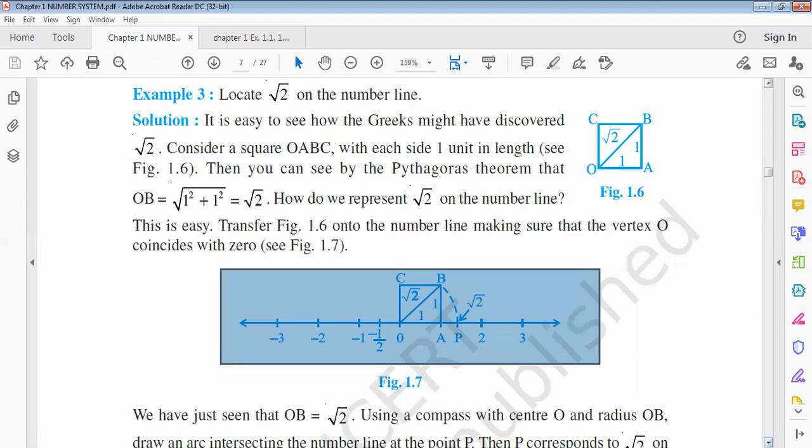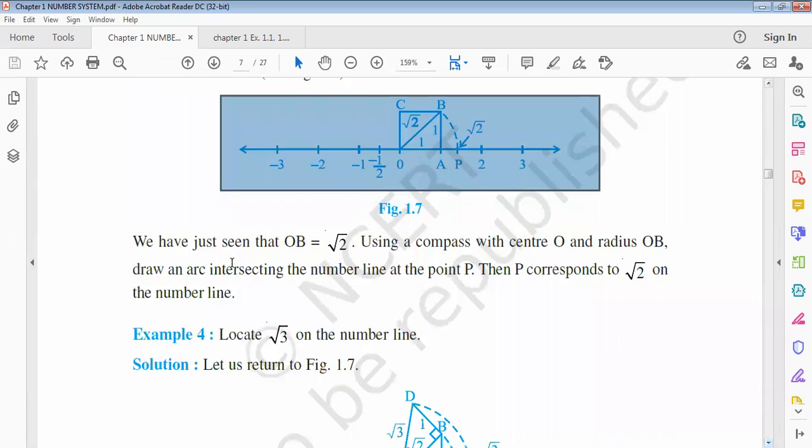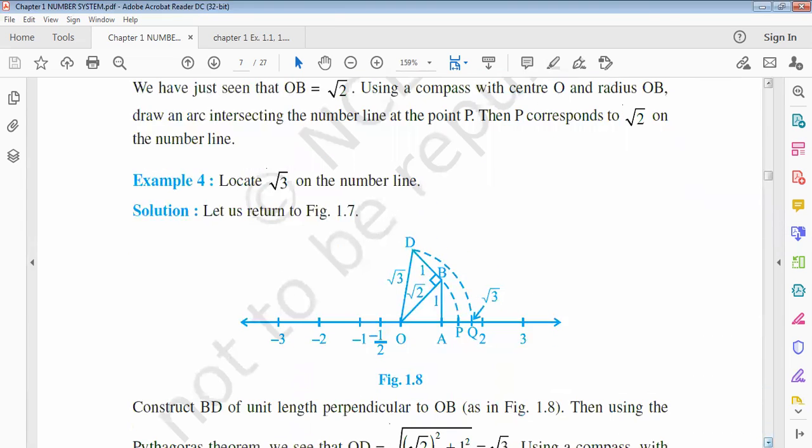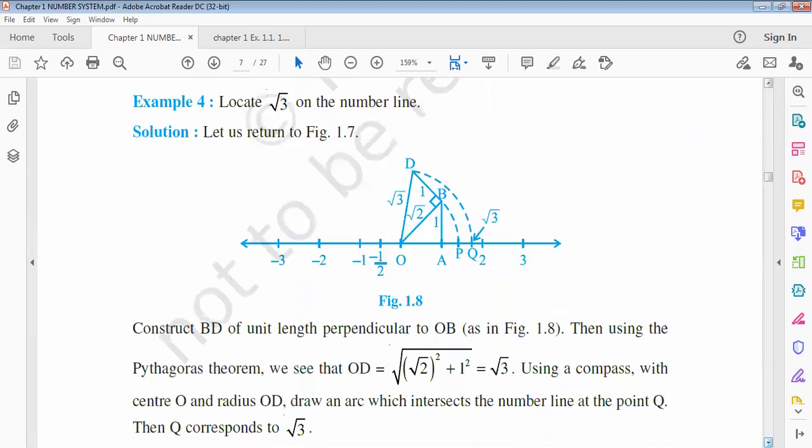Now point P is the position of the value root 2. So here it is mentioned: we have just seen that OB equals root 2. So using a compass with center O and radius OB, draw an arc intersecting the number line at the point P, then P corresponds to root 2 on the number line. This is the conclusion of our result. Now, in a similar way, we can also locate root 3 on the number line. What do we have to do?